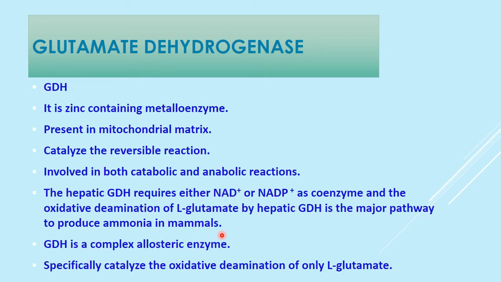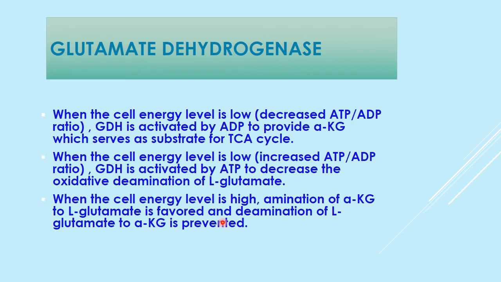It is an allosteric enzyme. It specifically catalyzes oxidative deamination, and only of L-glutamate. When the cell energy level is low, glutamate dehydrogenase, GDH, is activated by ADP to provide alpha ketoglutarate, which serves as substrate for the TCA cycle.